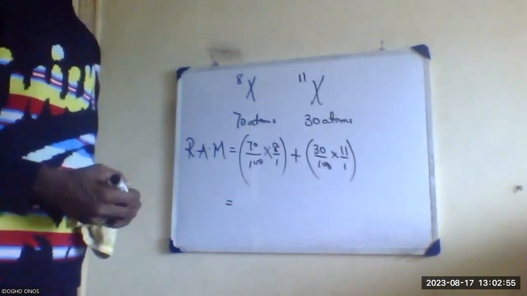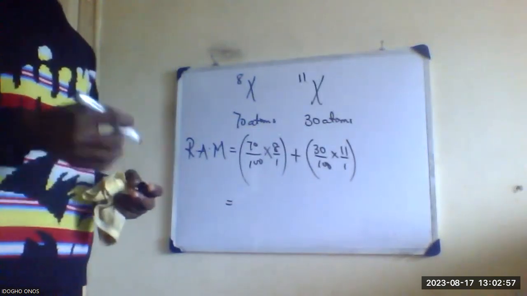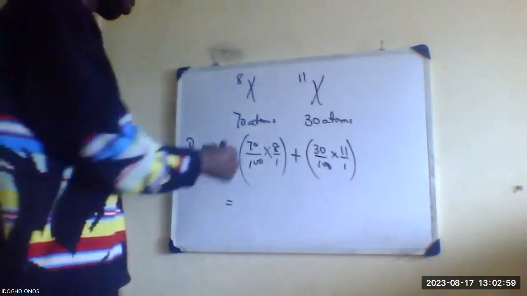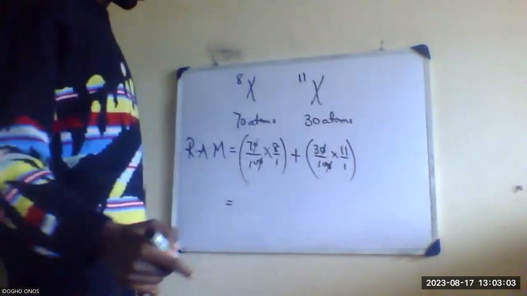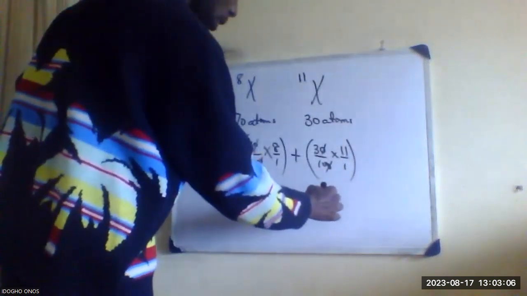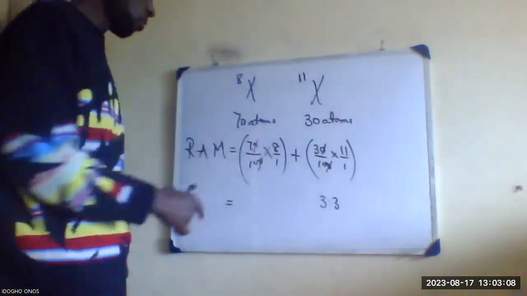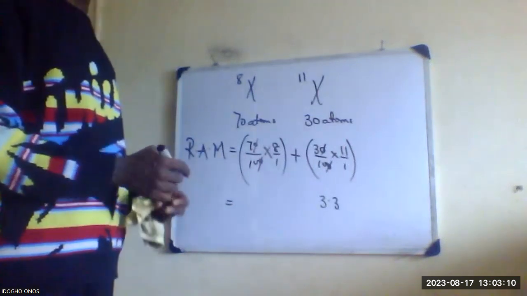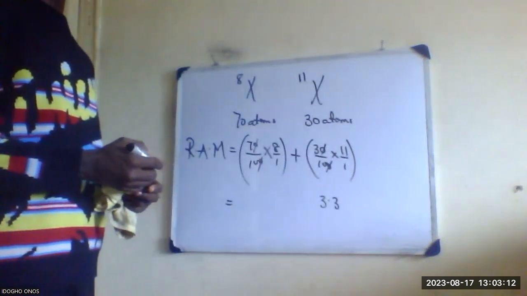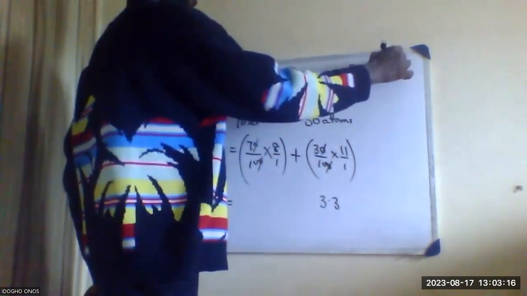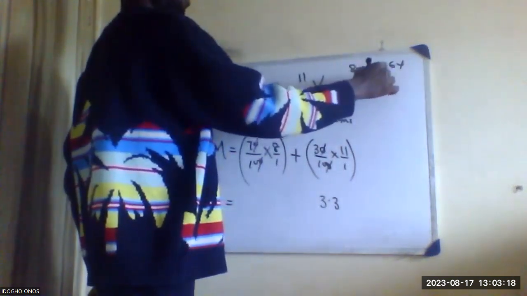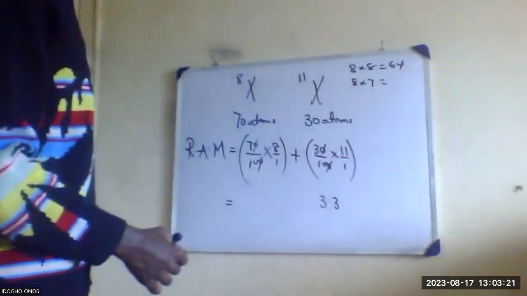If you have a calculator, you can use it, or use your phone and do this. Because this can cancel out, it should be 33 divided by 10, that should be 3.3. Then 7 times 8. 8 times 8 is 64, so 8 times 7 will be 56.